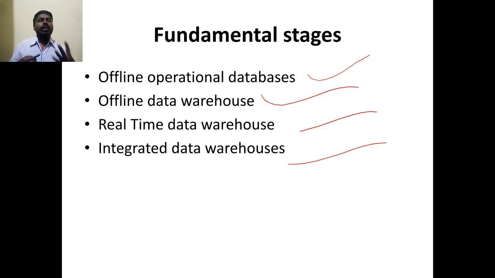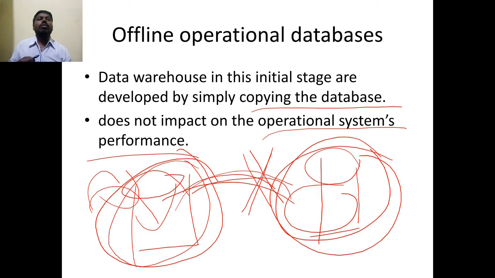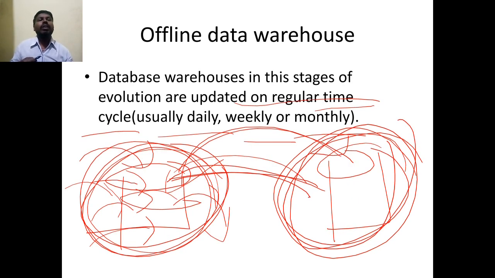There are four fundamental stages: offline operational database, offline data warehouse, real-time data warehouse, integrated data warehouse. What is offline operational database? We will copy some part from the original database. If we make any changes in the new database, that will not affect the initial or development stage. And what is offline data warehouse? We have to update in a regular time cycle: daily, weekly, monthly.